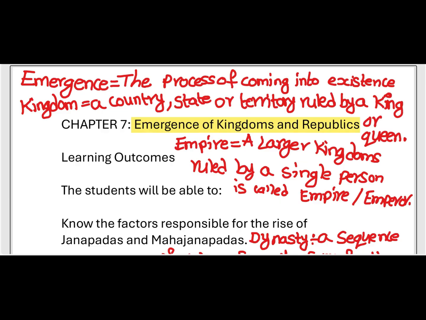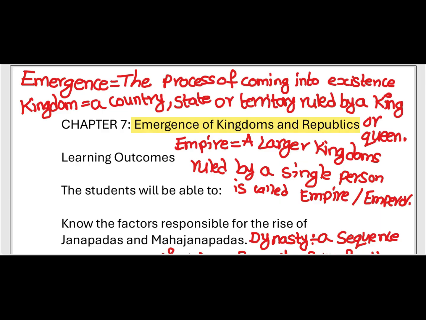And republics, here what is meant by republic? A republic is nothing but a system where people directly elect their representatives on their behalf by voting. They can choose their representatives as their choice. So there is no king or queen in a republic. How these kingdoms and republics emerged is what we have to discuss in this chapter.